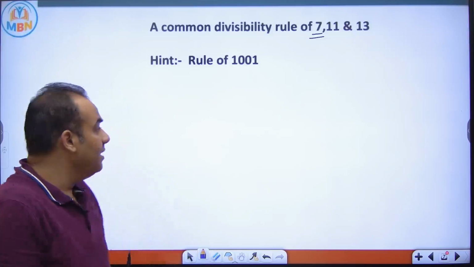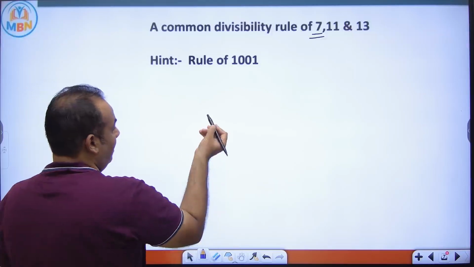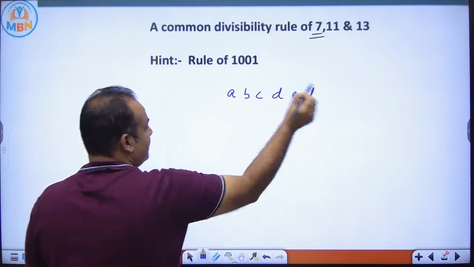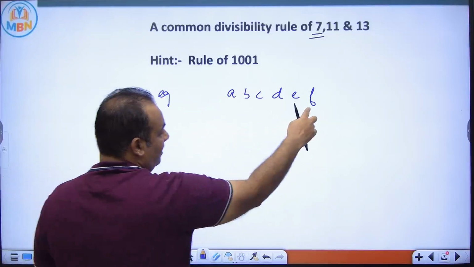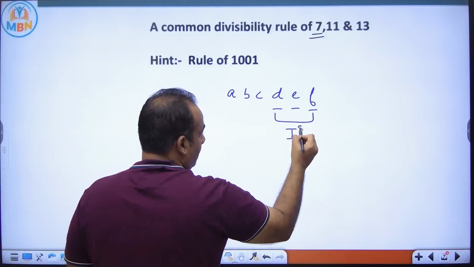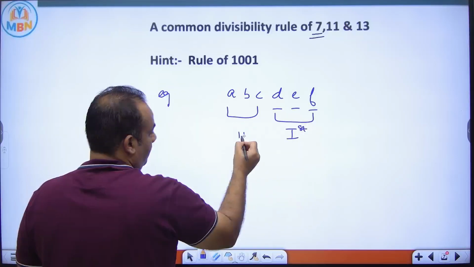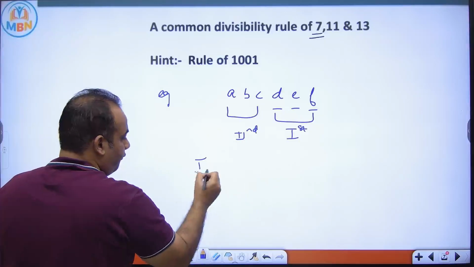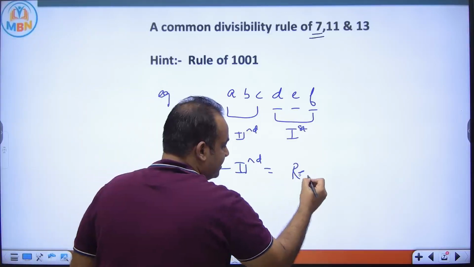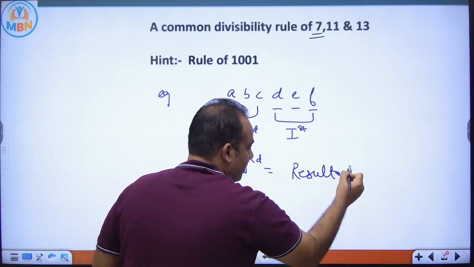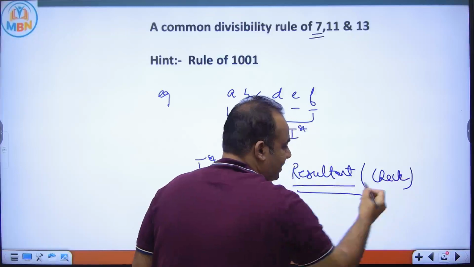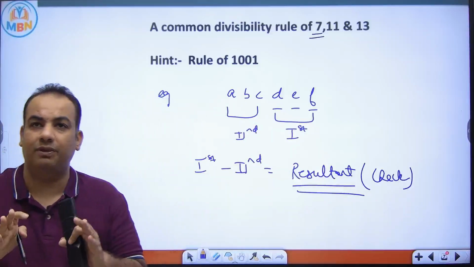What is this rule? Suppose you have a number like this, A, B, C, D, E, F. These are the digits. Always start from the unit digit and make groups of 3 digits. This is the first group and this is the second group. Then what you have to do is first minus second. Whatever be your resultant, you have to check that. I will give you an example, don't worry. I will be taking 2-3 examples, and it will be very clear.